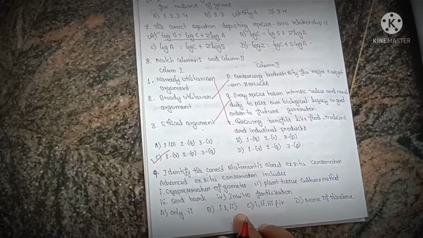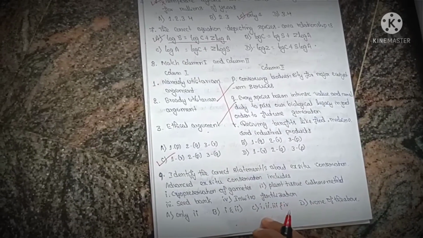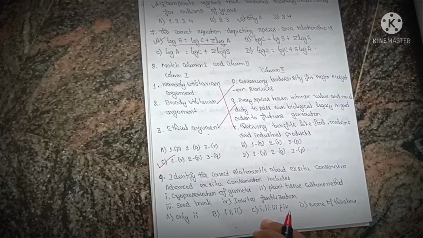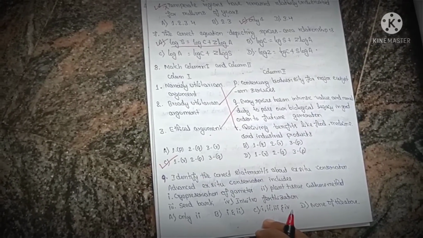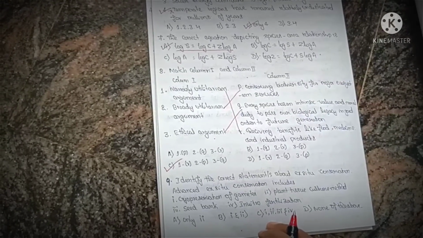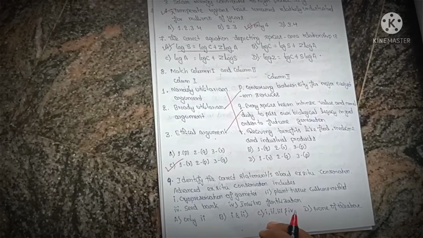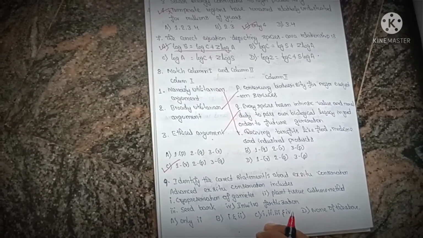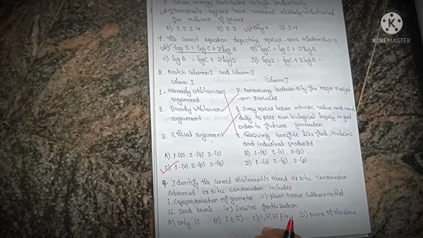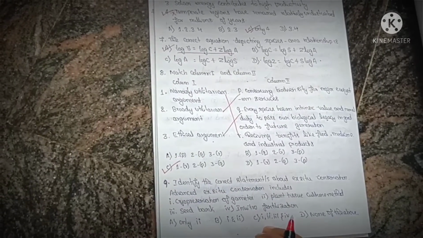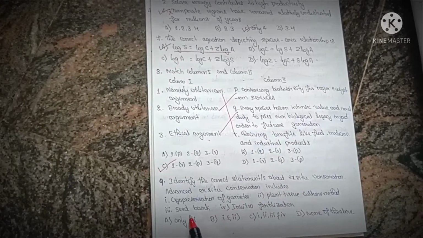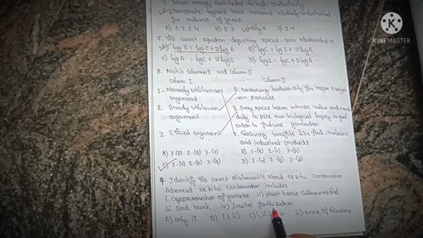Identify the correct statement or statements about ex situ conservation. Ex situ means the conservation of organisms apart from their origin. So we will take that organism or plant from that environment and it will be preserved or maintained in some other places like museums or botanical gardens. Cryopreservation of gametes, plant tissue culture method, seed bank, in vitro fertilization.